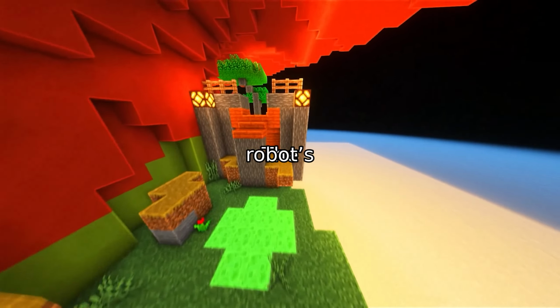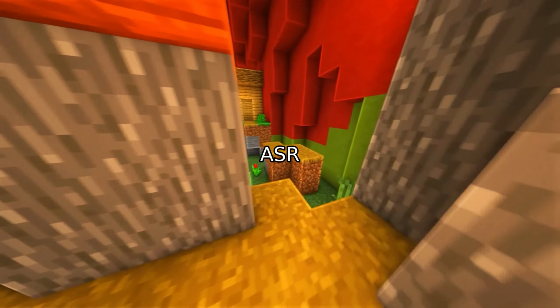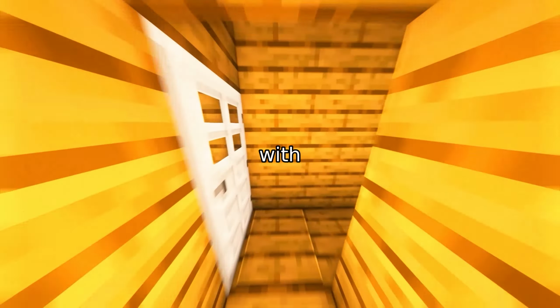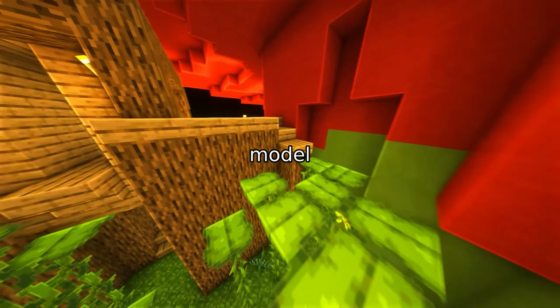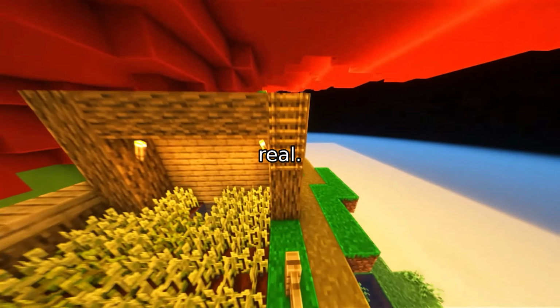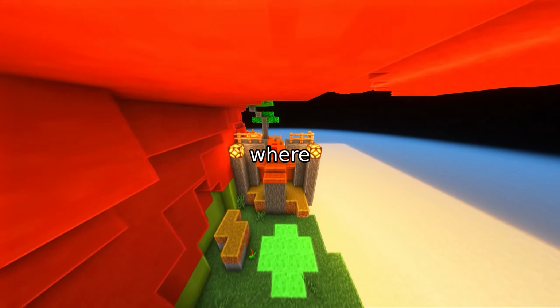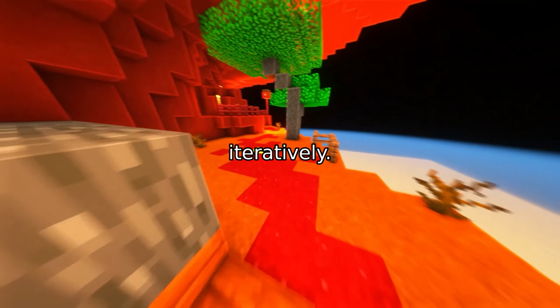Here's the genius. The robot's reading is fed back into the original ASR model. It's like training a dog with a simulated treat. Over time, the model learns the right patterns, even if the input isn't real. This creates a feedback loop where the model refines its predictions, improving iteratively.